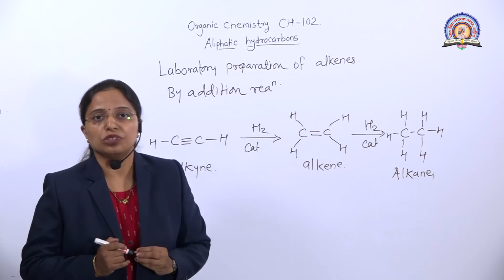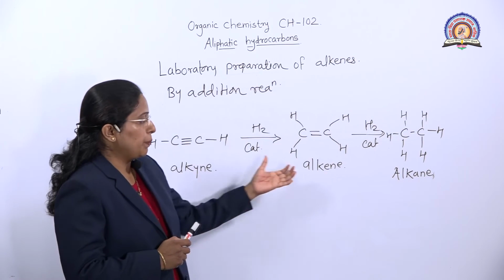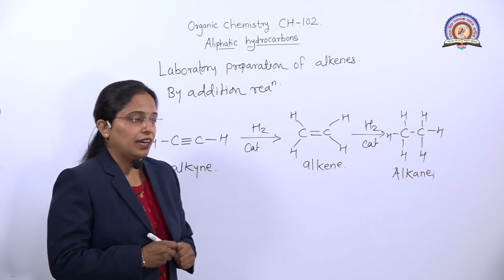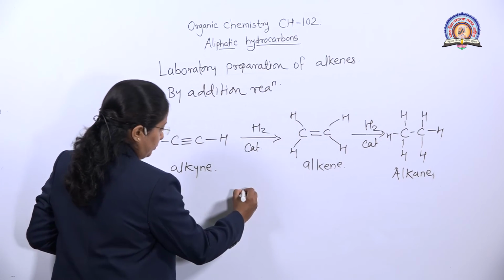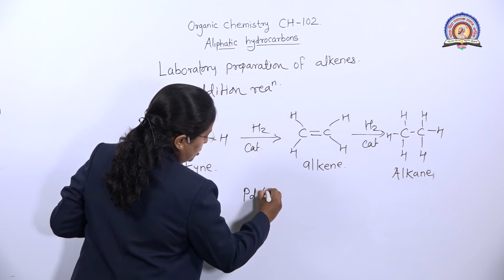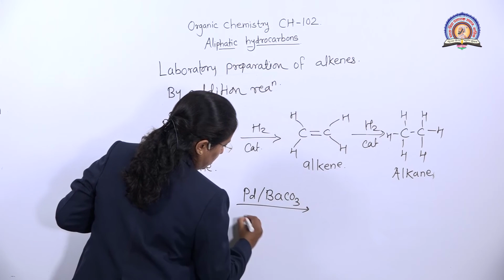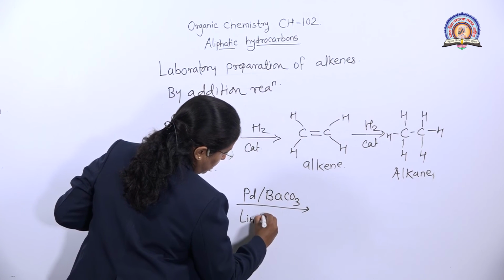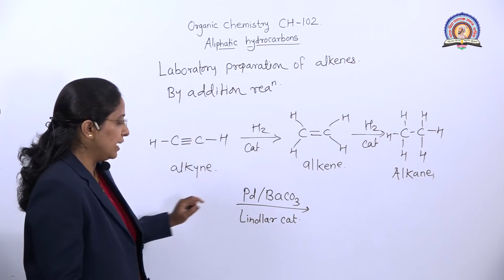For that we use a Lindlar catalyst. Which catalyst is used for preparation of alkene here? Lindlar catalyst. The Lindlar catalyst is nothing but palladium in presence of BaCO3. This is called Lindlar catalyst.